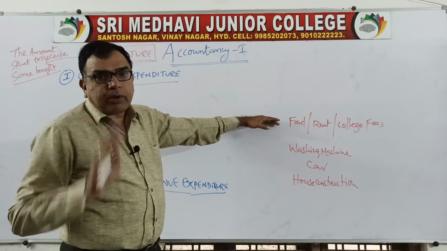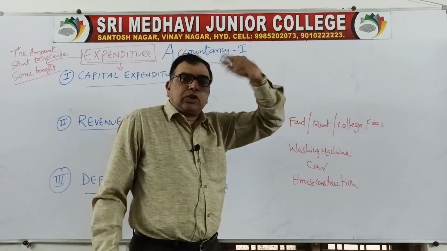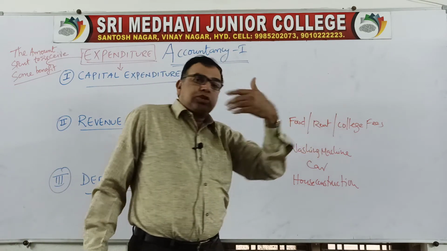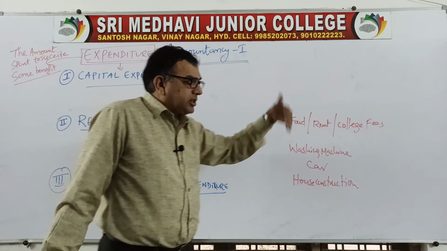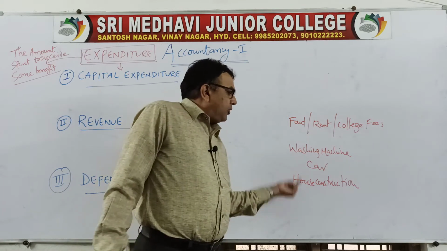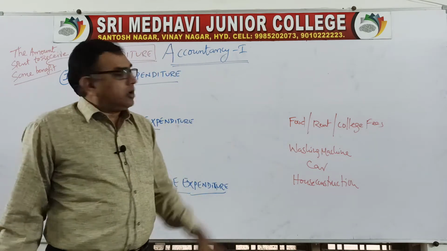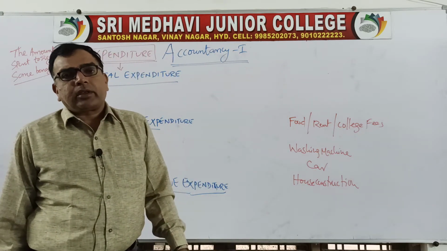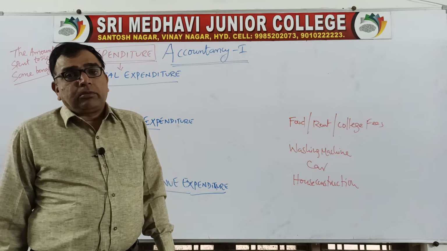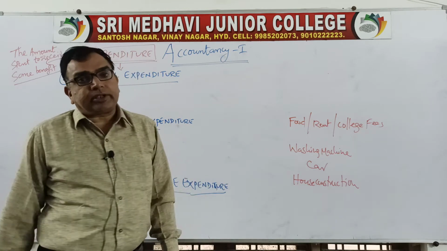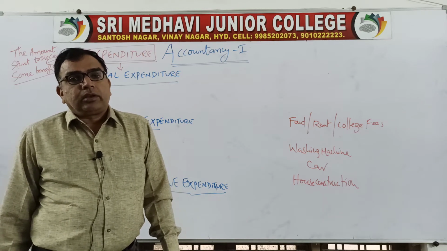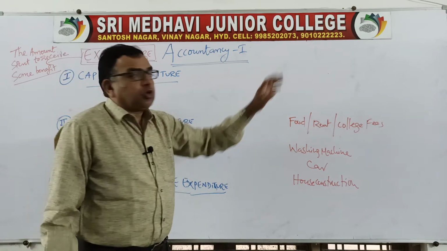For food also you have to pay money. For your house rent also you have to pay money. For college fees also you have to pay money. For a washing machine also you have to pay money. For purchasing the car also you have to pay money. For house construction also you have to spend some money. All these are expenses only. But there is some difference in the nature of expenditure. What is that? This you have to pay repeatedly.